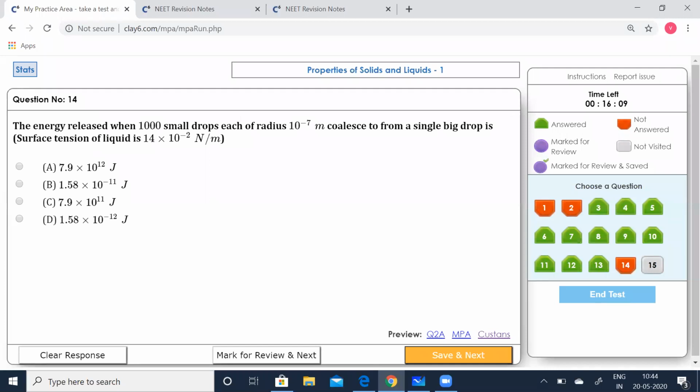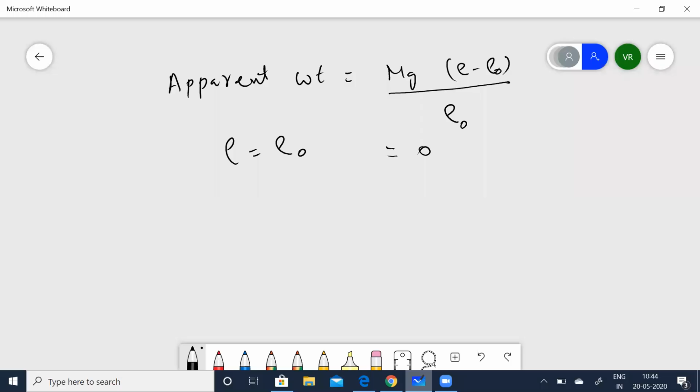The energy released when 1,000 small drops, each of radius 10 to the power of -7, coalesce to form a single big drop. The surface tension of the liquid is given as 14 into 10 to the power of -2 Newton. Let's solve this.